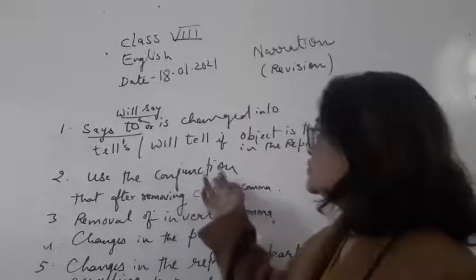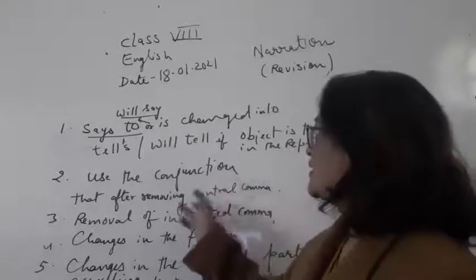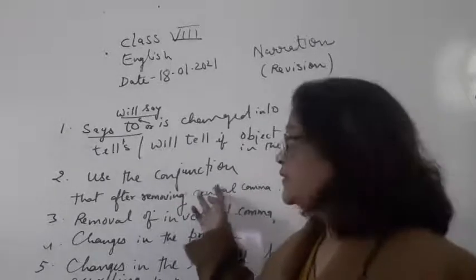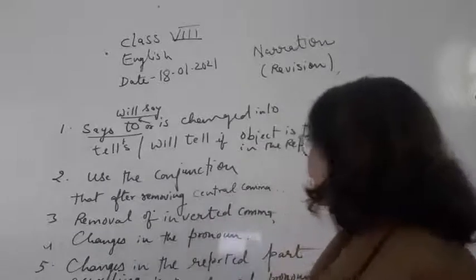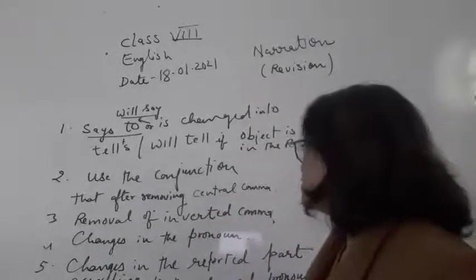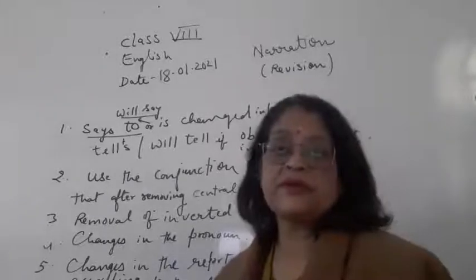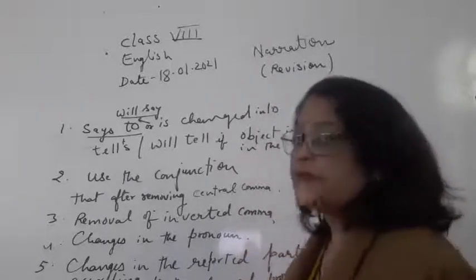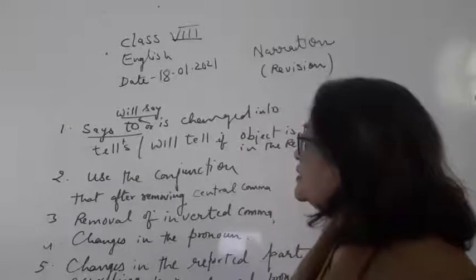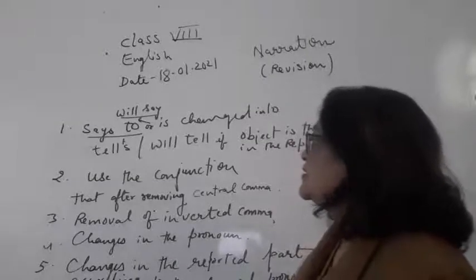Then use the conjunction that after removing the central comma, removal of inverted comma, change in the pronoun, change in the reported part according to the changed pronoun. So these 5 changes will be there.